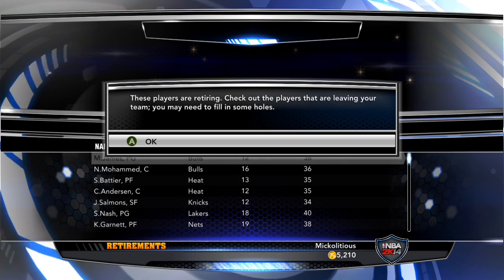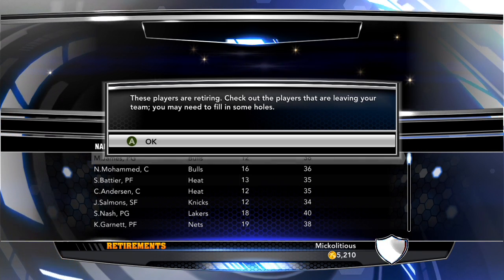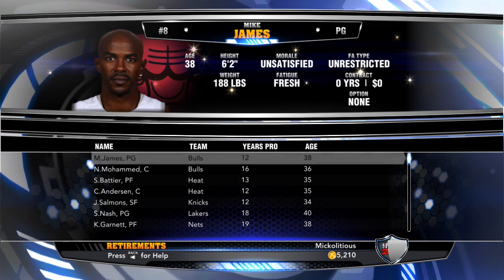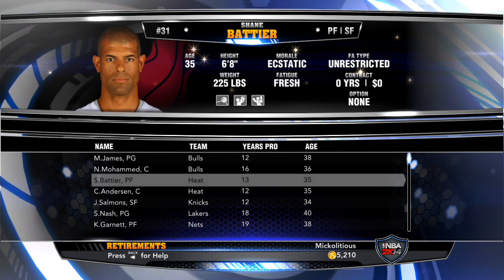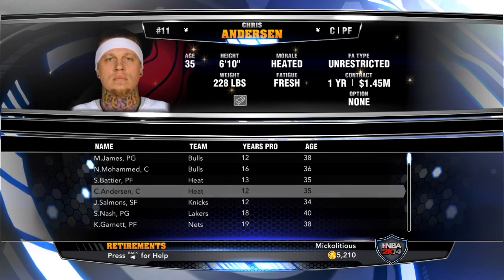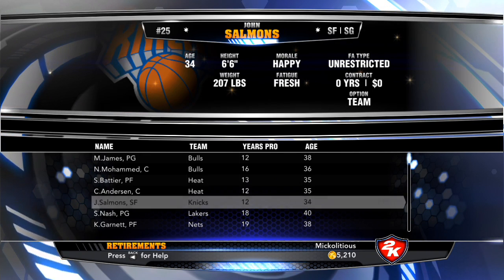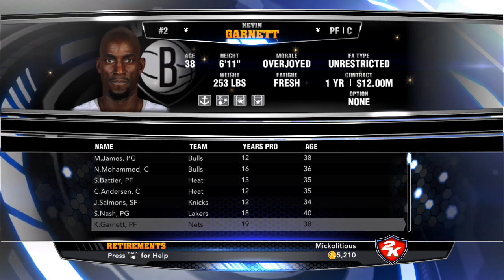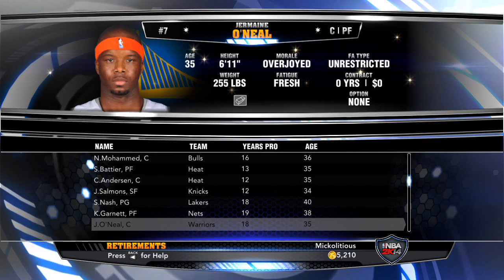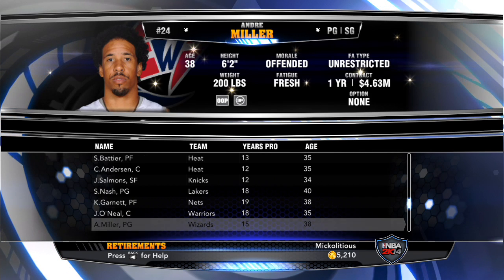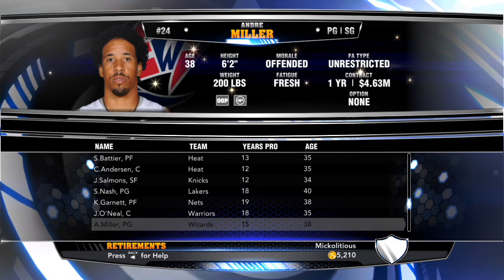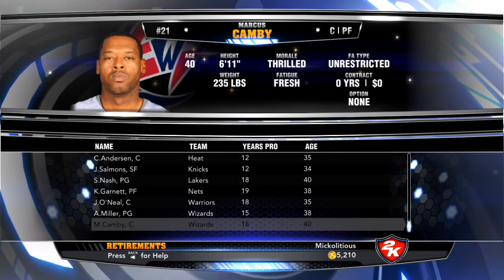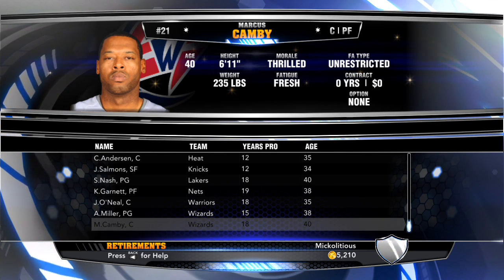And now let's take a look at some who have announced their retirement this year. Names including Kevin Garnett, Chris Anderson, big retiree right there, Steve Nash, Kevin Garnett, one of the biggest names right there, Andre Miller of your Washington Wizards. Disappointing loss from them.